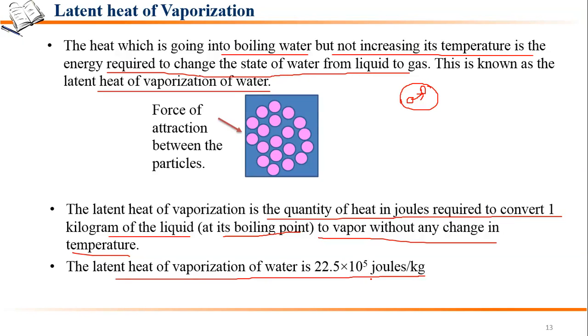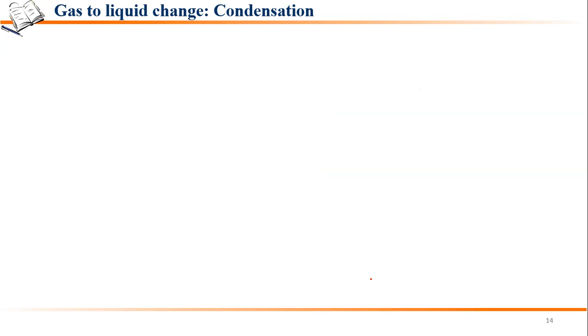So now we have studied the processes like boiling and melting, and we know what is latent heat of fusion and what is the latent heat of vaporization. In both these processes, we are continuously increasing the temperature of the system until it reaches its melting point or its boiling point. So next we have to study what happens when we lower the temperature. The first process is gas to liquid change, that is known as condensation.